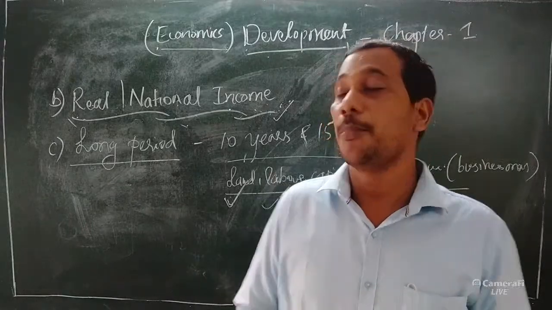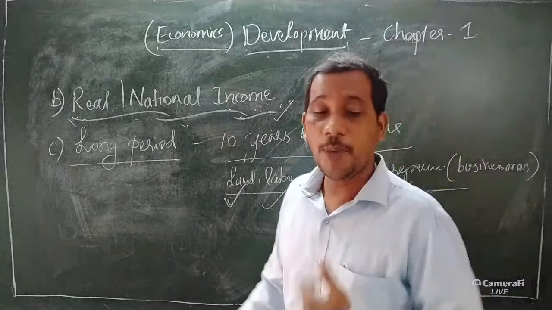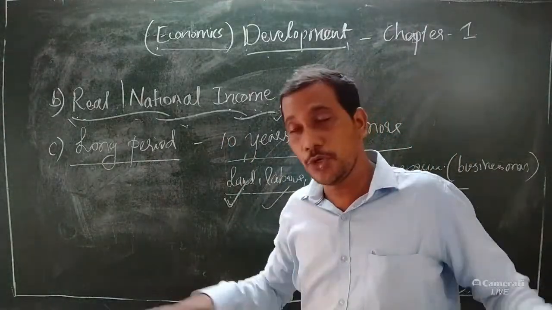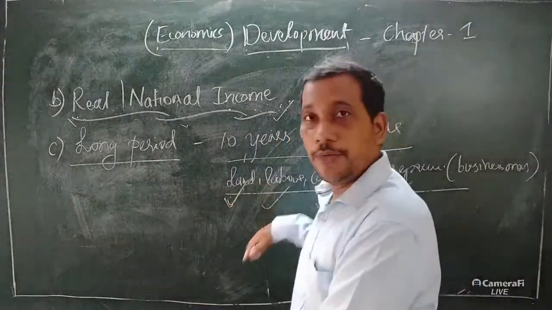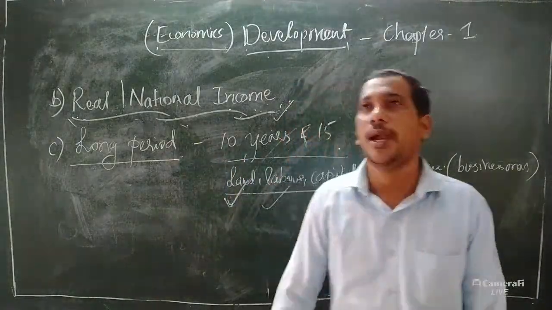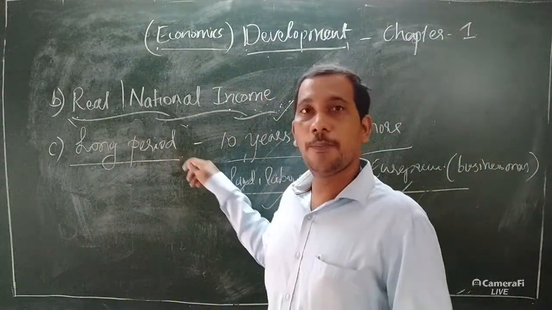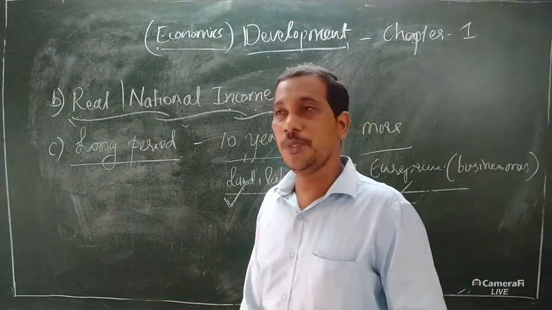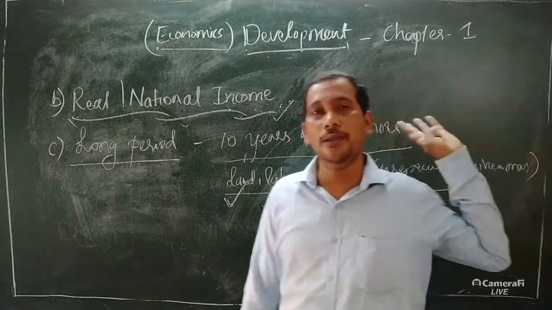Increase in income over a long period. The economist told that the factors of production and the demand for services and goods should be sustained and stable. This is important for economic development also. In this way they told that the income of a country, or the per capita income of a person, should be stable and sustainable over a long period, almost 10, 15 or 20 years.